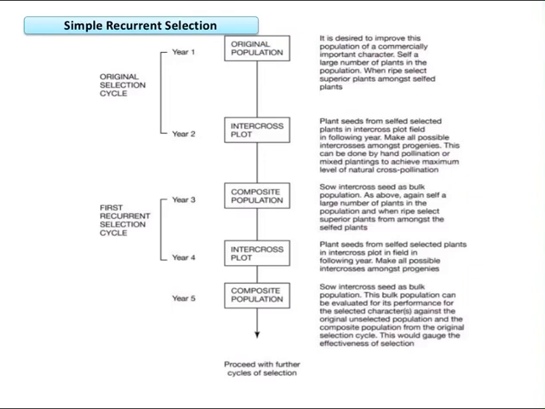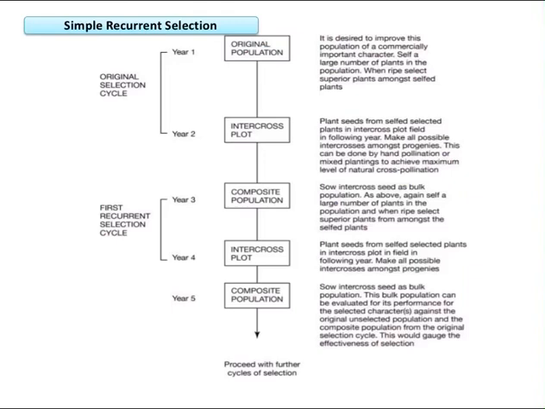in another field, in order to get the selfed seeds. These seeds are intercrossed and sown as a bulk population as in the second year. Again, selfing a large number of plants in the population, and when ripe, select superior plants from amongst the selfed plants. So the cycle goes on till the fifth year.